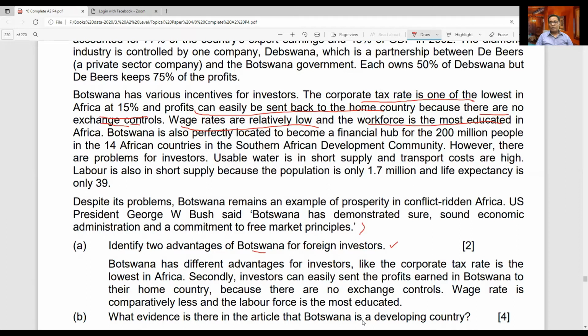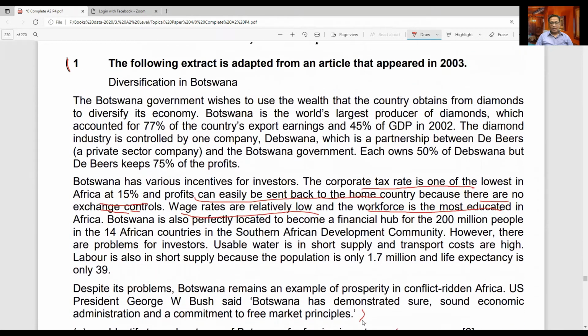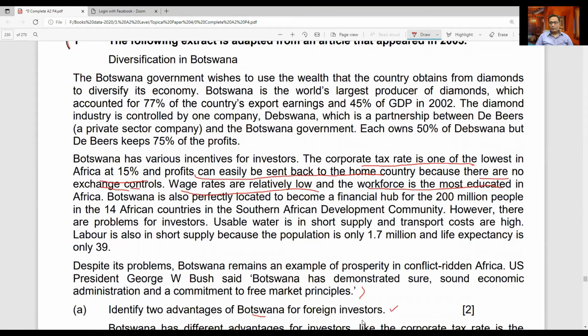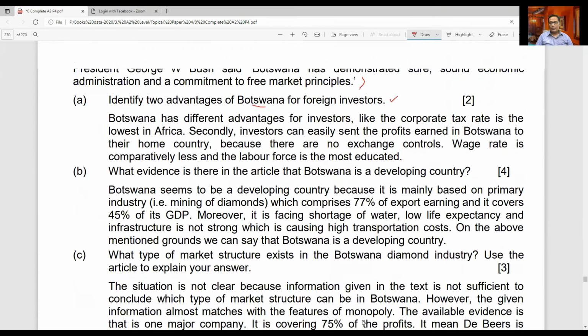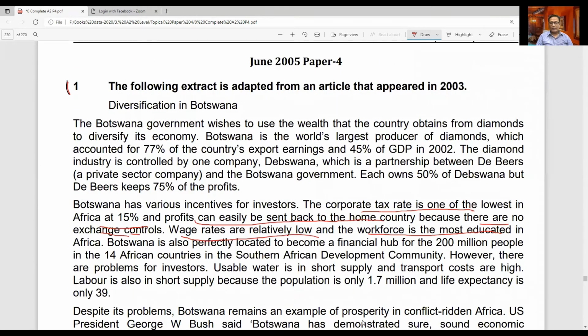So you can find some features of developing countries here in this article, and you can see that first of all, most of the wealth created by Botswana comes from the diamond industry, that is relevant to natural resources. And this is the largest producer of diamonds. 77% of the country's export earnings are basically from selling diamonds to other countries.